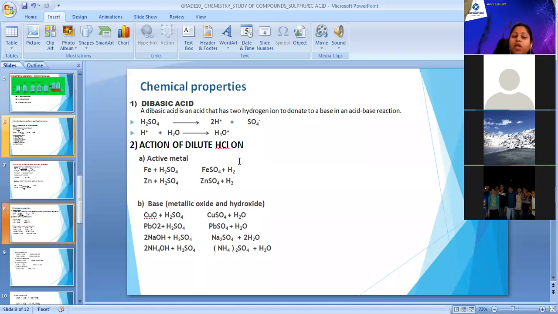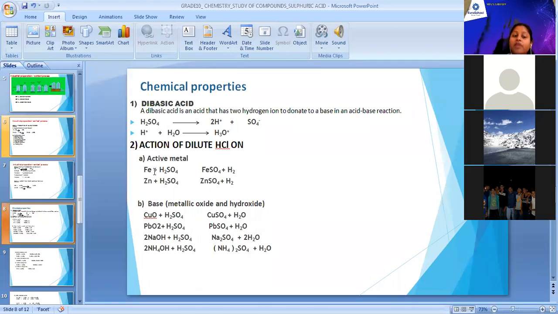Okay, now we are going to study a few reactions of sulfuric acid, concentrated sulfuric acid, when it reacts with different substances and how they form the reaction. So the first reaction is with active metals. See, there I have shown the reaction with iron and zinc. When dilute sulfuric acid H2SO4 reacts with Fe and zinc, it produces FeSO4 and ZnSO4.